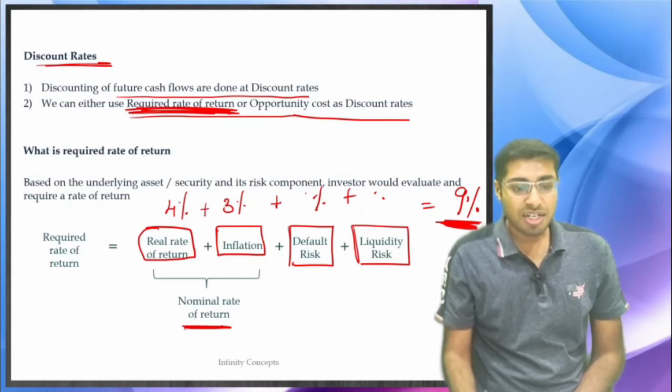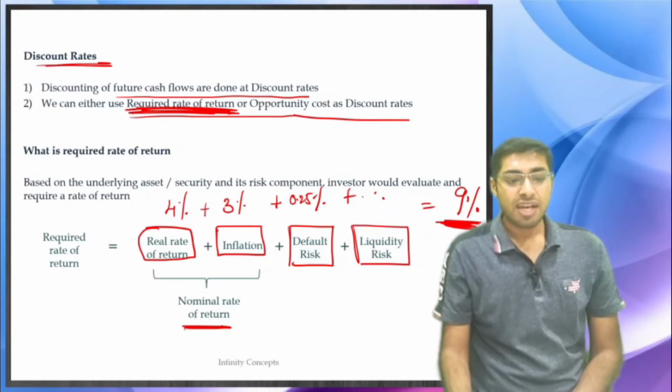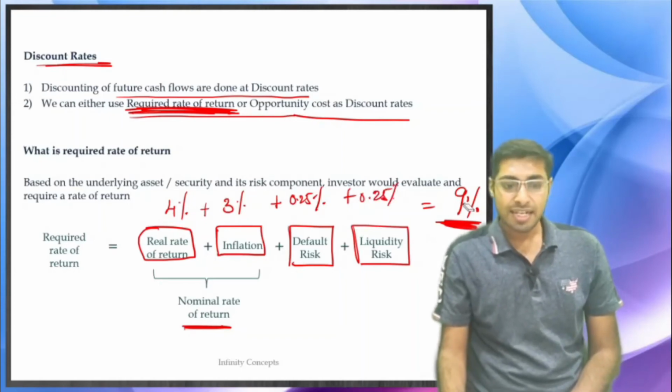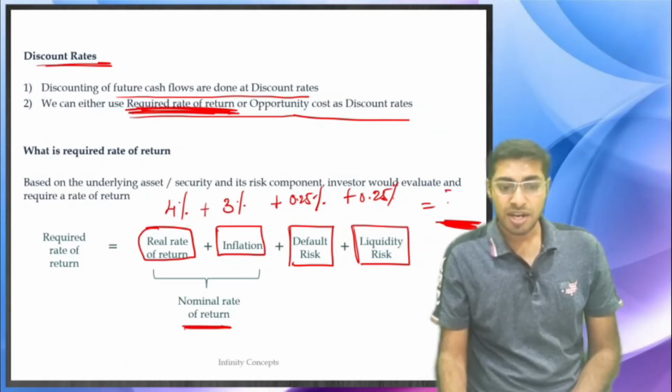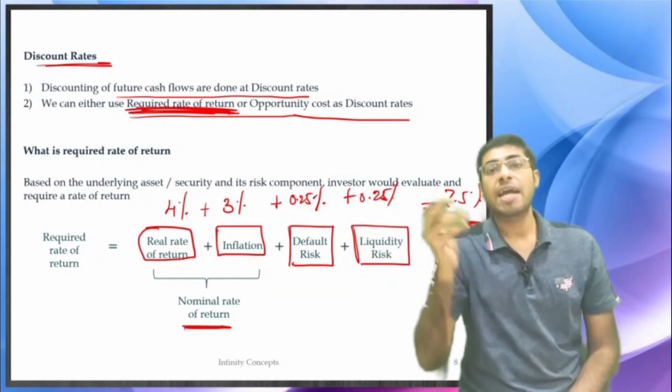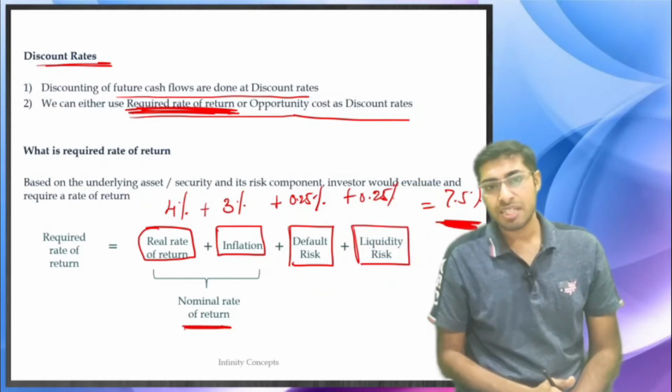If you go to a very strong bank, for them the default risk is going to be 0.25% and the liquidity risk is also going to be 0.25% only. Technically this comes to around 7.5%, and obviously when you go to some strong bank, the rate of interest that bank would be offering you would be 7.5%.